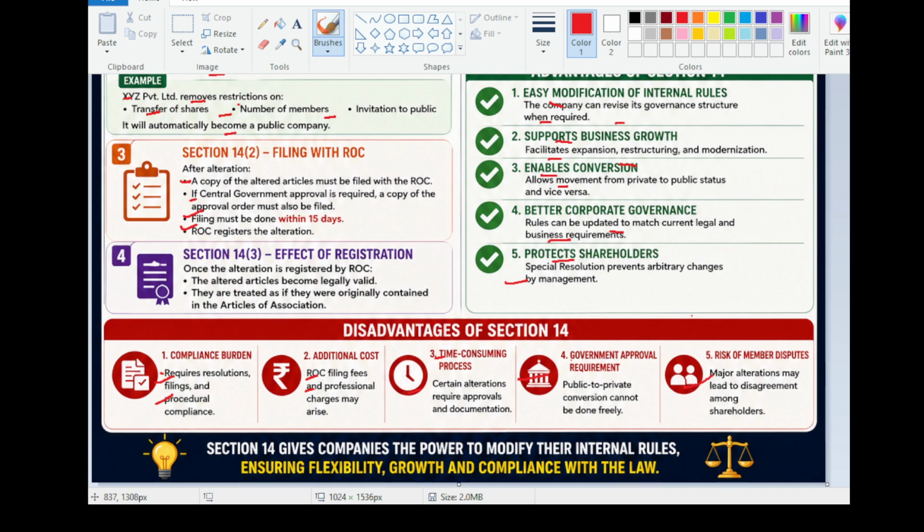The key takeaway from this section is that Section 14 gives companies the power to modify their internal rules, ensuring flexibility, growth, and compliance with the laws.